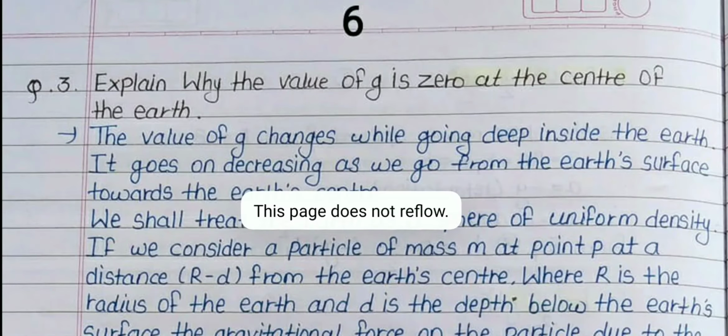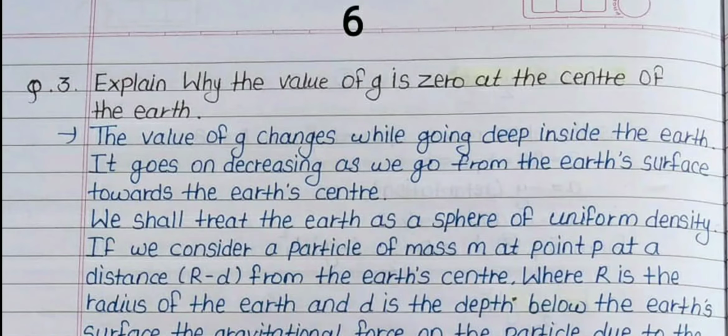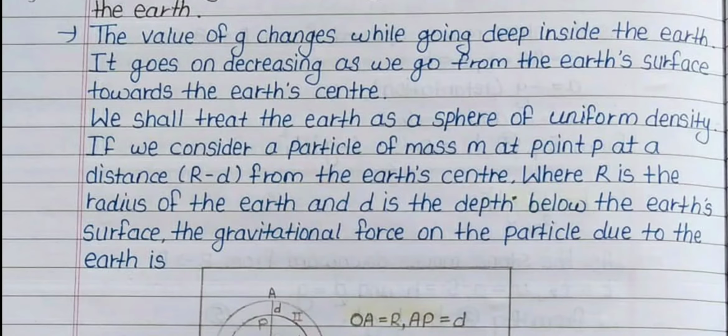Question number 3. Explain why the value of g is 0 at the center of the earth. Answer: the value of g changes while going deep inside the earth. It goes on decreasing as we go from the earth's surface towards the earth's center. We shall treat the earth as a sphere of uniform density.